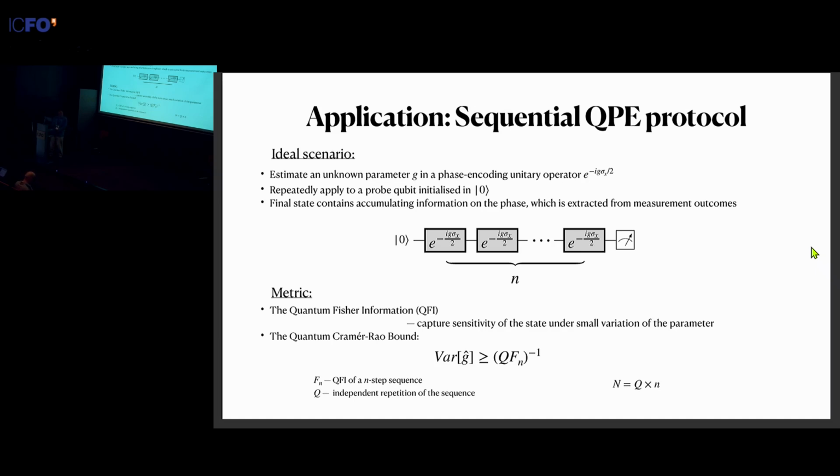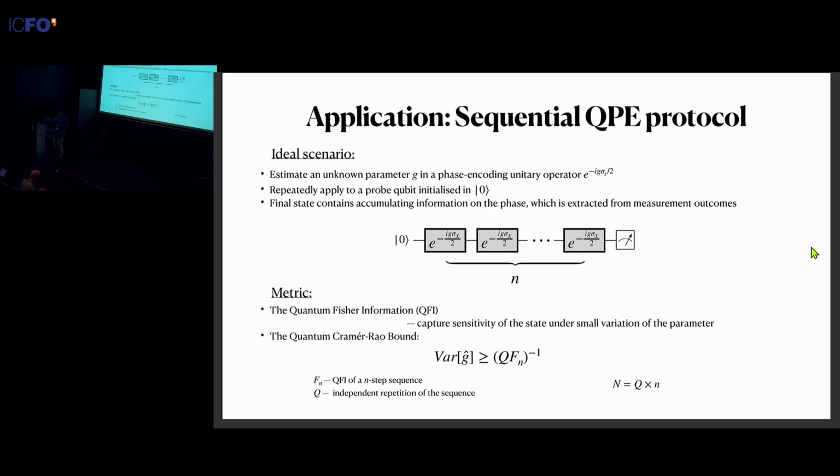So F_n is the QFI at the end of a sequence that consists of n steps, and Q is the number of times that we repeat the sequence independently. And so in this case, the total number of gates is just the number of sequences times the number of gates per sequence, Q times n. So now we have this metric. We should be able to compute the complexity. And next, we just need to come up with an explicit physical scheme of how to implement this QPE protocol.